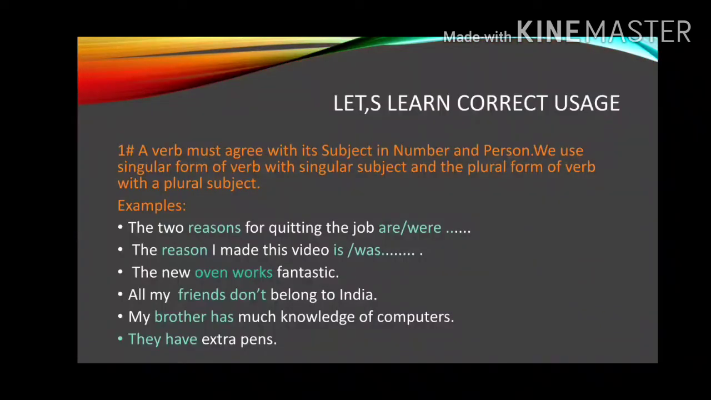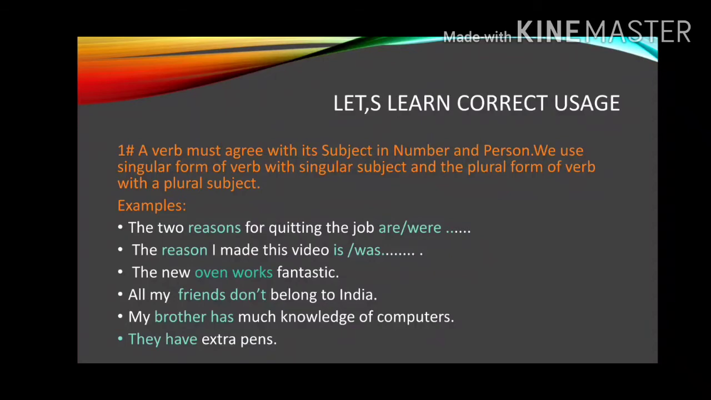Rule number 1. A verb must agree with its subject in number and person. We use the singular form of the verb with a singular subject and the plural form of the verb with a plural subject. Examples: the reason I made this video is; the new oven works fantastic; all my friends don't belong to India; my brother has much knowledge of computers; they have extra pens. In all these sentences, where the subjects are singular, a singular verb has been used, and where the subjects are plural, a plural verb.